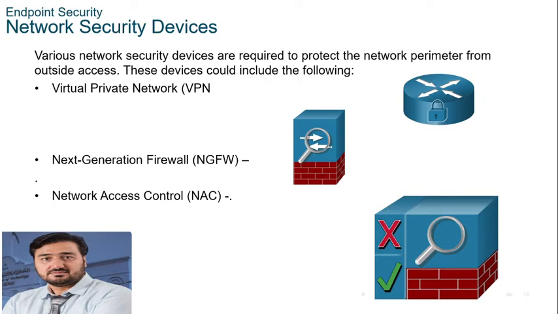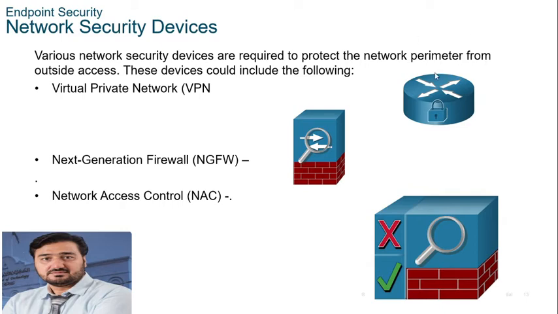The next is the next generation firewall, a smart firewall from Cisco with artificial intelligence, and then network access control. Let me discuss them one by one: virtual private network, next generation firewall and network access control. These are the devices required to protect the network perimeter from outside access.